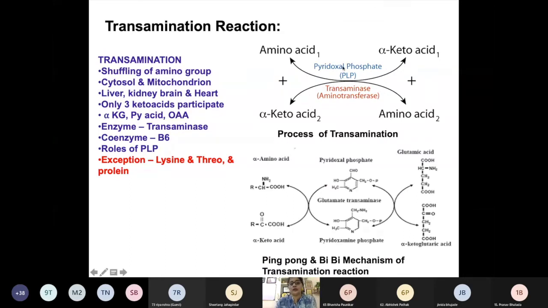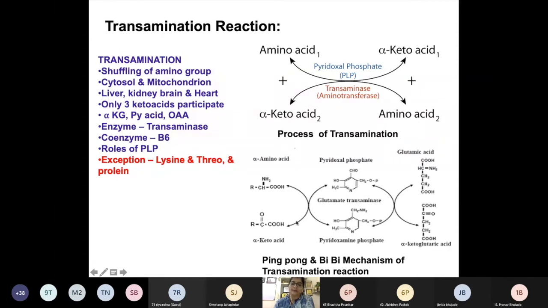So here, this PLP first accepts the amino group from the amino acid and acts as a Schiff base. So it holds on to it for some time. Okay, and in the next step, it will release this amino group to the keto acid, and then it leads to the formation of amino acid.